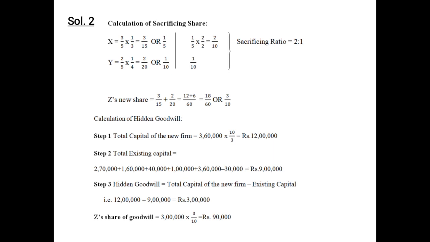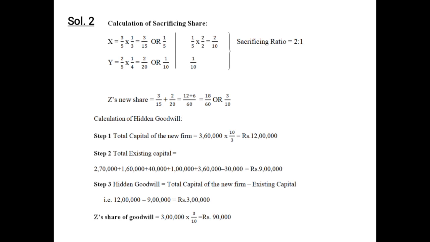Since X is sacrificing 1/3 of his share, his old share is 3 by 5, and 1/3 of 3 by 5 is 3 by 15. If we simplify it, we can say 1 by 5. The old share of Y is 2 by 5 and his sacrifice is 1 by 4. So 1 by 4 of 2 by 5 will be 2 by 20, or we can simplify it as 1 by 10. So the sacrificing share of X is 1 by 5 and Y is 1 by 10.